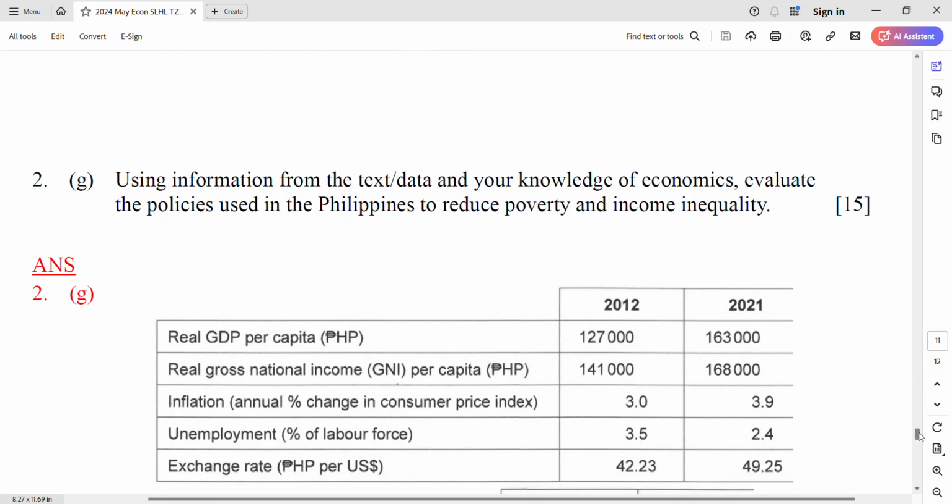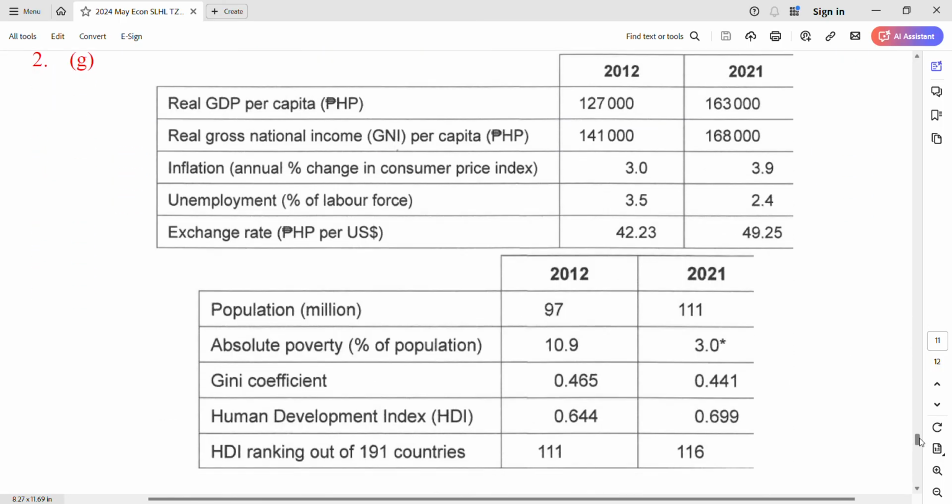First one. Anything about poverty and income inequality change? Of course, GDP increases, poverty will decrease. Talk about this one. Quote this data. And then inflation, not our main point. Unemployment rate drops. Good, important. And the unemployment rate drop is also good for income equality too. I think it's about GDP and then unemployment. I will mention it. And then the next table. This one. What will you mention?